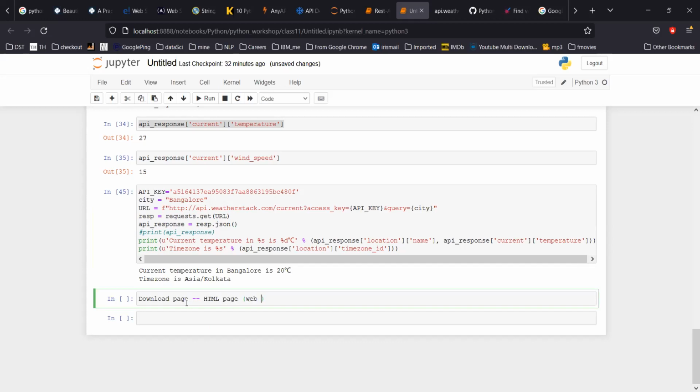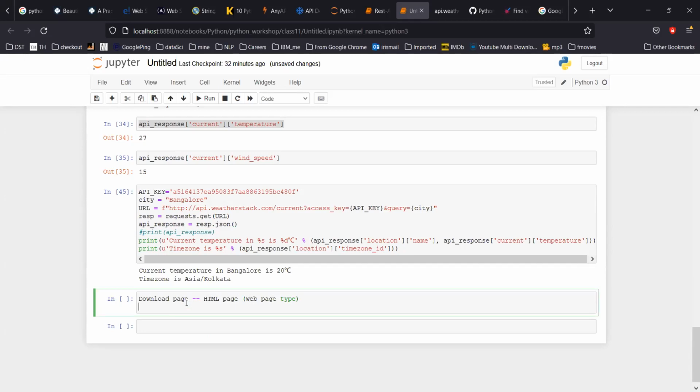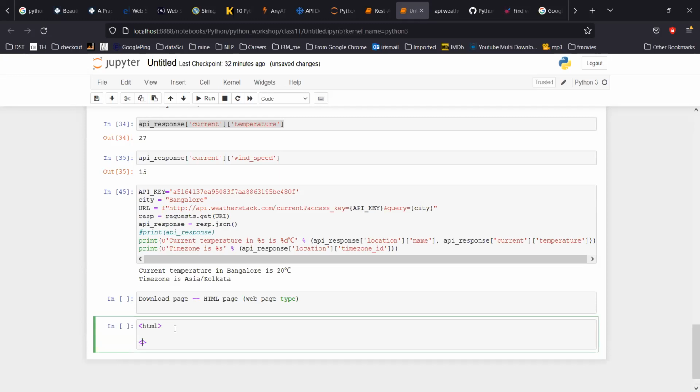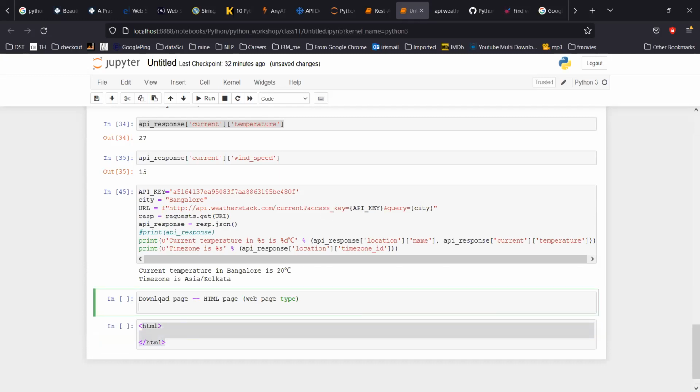It starts with the HTML tag and then ends with slash HTML, something like this. Nowadays, as the internet is growing, pages are complex. If we download the page, it will download as an HTML page.